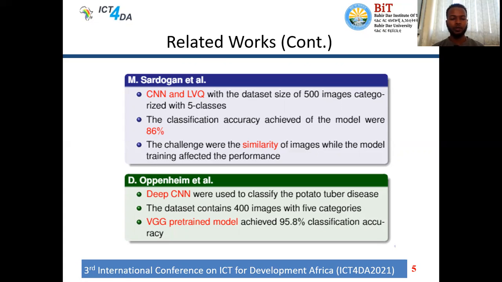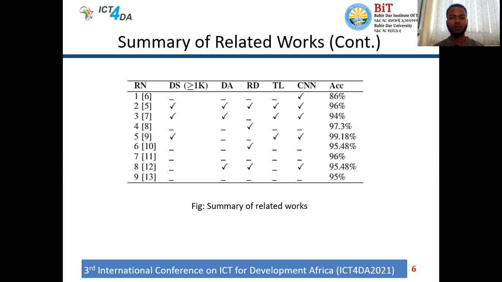The second paper is written by Oppenheim et al. The authors used a deep convolutional neural network to classify potato tuber disease. The dataset contained 400 images with 5 categories, and the pre-trained model used in this paper is VGG, which achieved 95.8% classification accuracy.